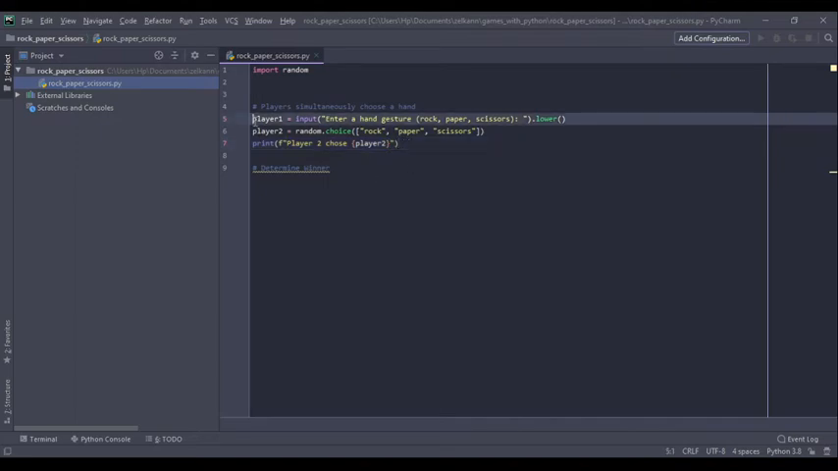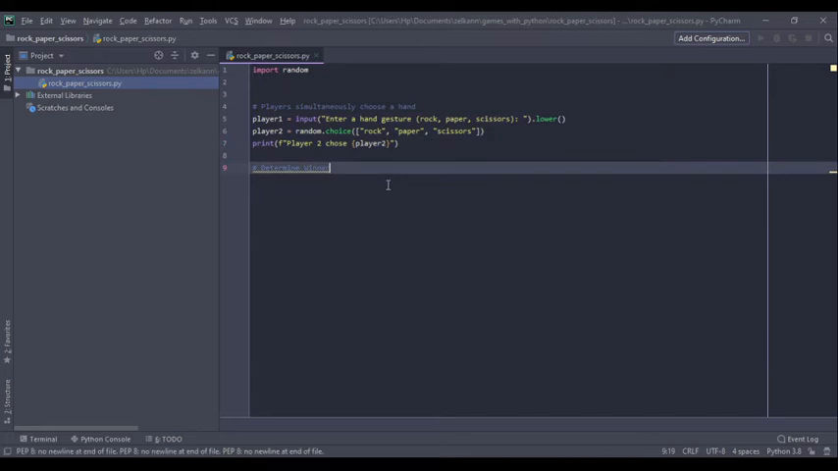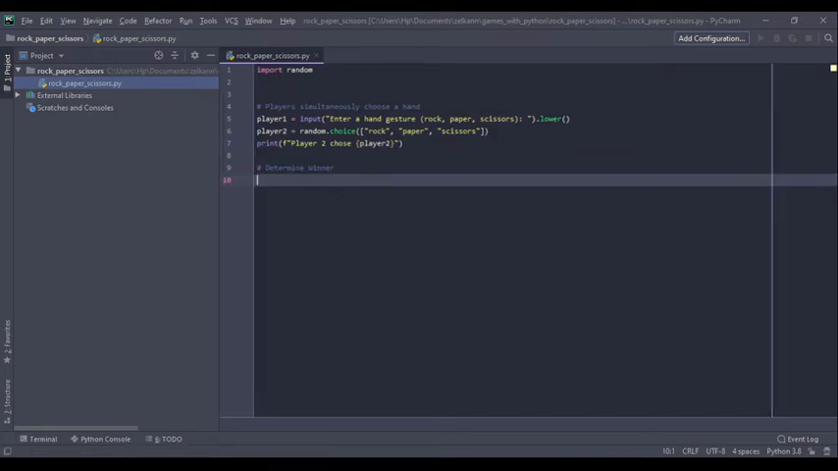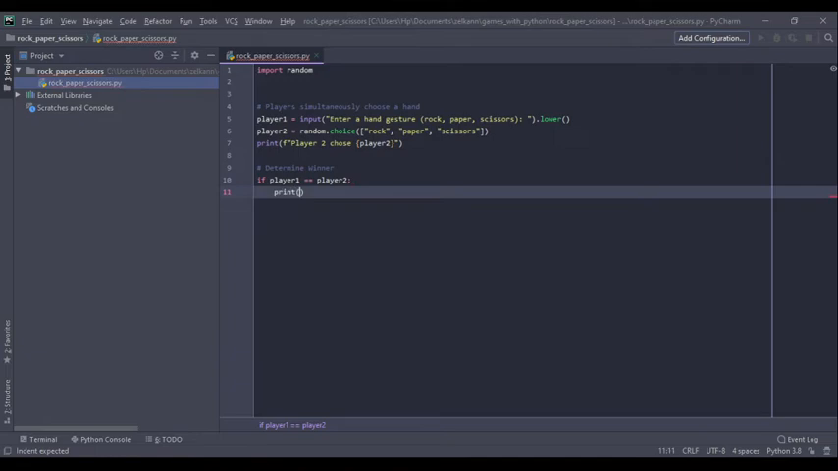And now we have kind of simultaneously choose the hand gesture for the two players. Now we are going to evaluate their choices, and basically the first one that we're going to check is if they are going to be a tie, and for that to happen, both players must have the same hand gesture. So we're just going to compare with an if statement, player 1 equals player 2, then we're gonna inform that it's a tie.